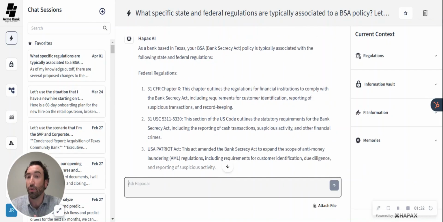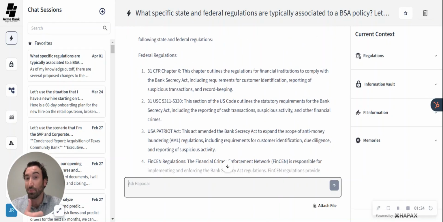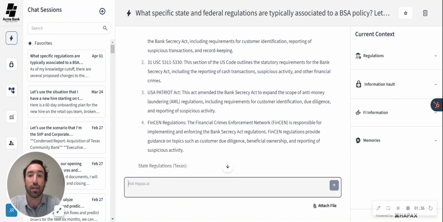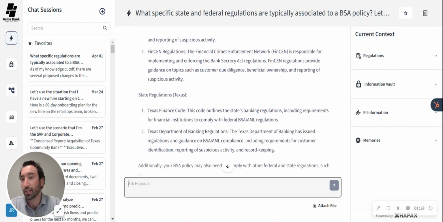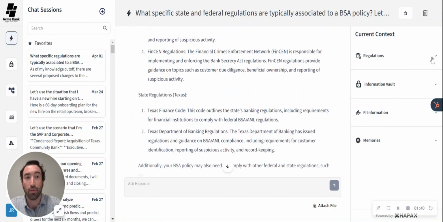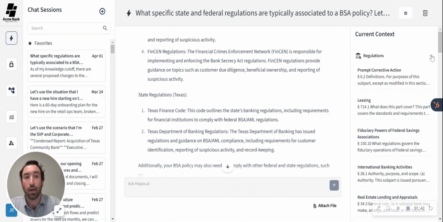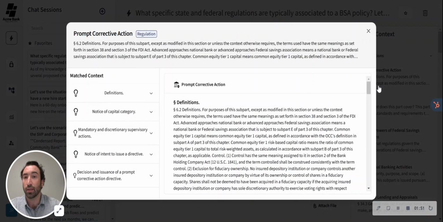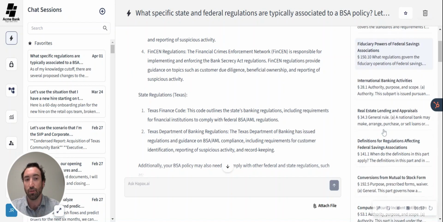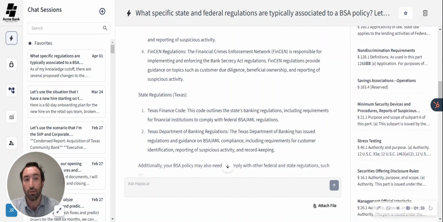So it'll cite those federal regulations, right? And those specific little snippets from those regulations. It'll provide a little bit of context here as well. But then here on the right side, there we go, those regulations are going to be cited where you can actually click into them and do a deeper dive into the actual snippet and the actual section of the entire regulation that it is citing in that context.